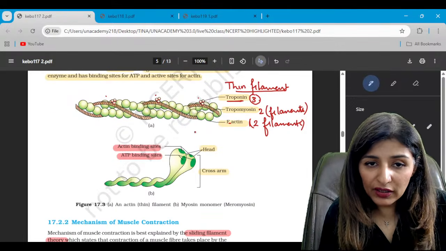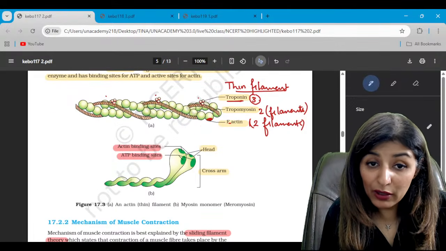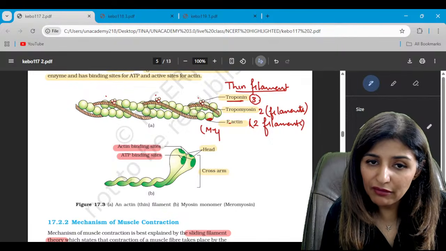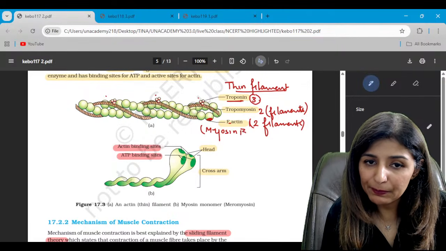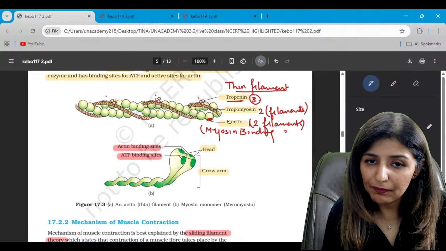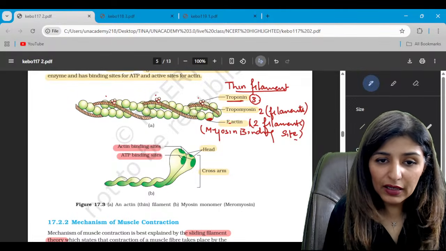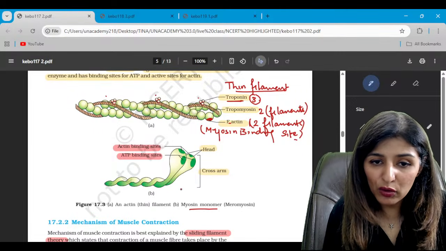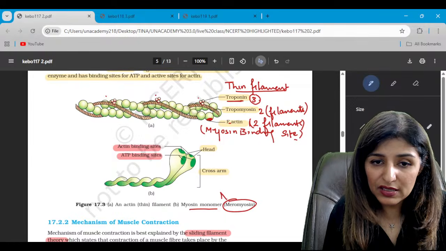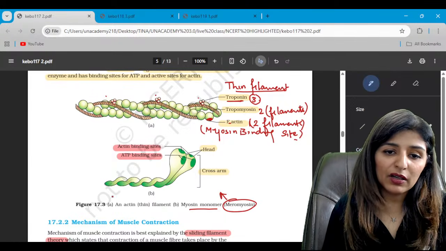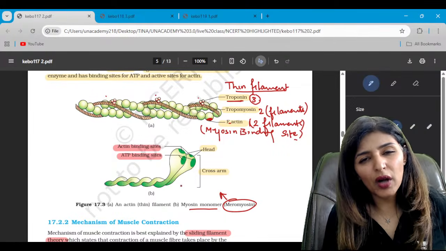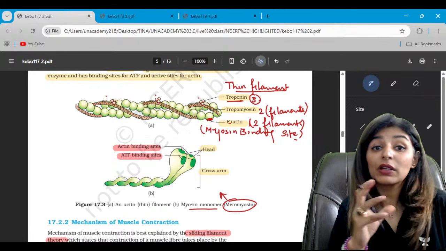Now basically on the F-actin, guys, we have myosin binding sites. We have a myosin binding site here. Now this is your myosin monomer, or meromyosin. This is a monomer of the thick filament. So such 300 to 400 units will come together to form a thick filament.